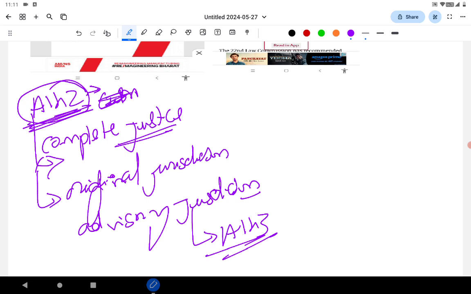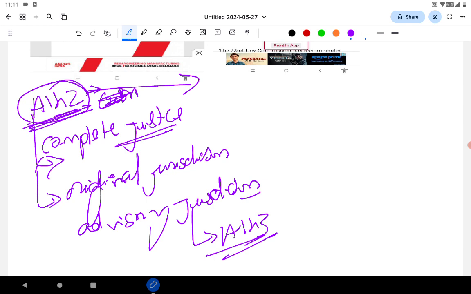This is how a particular topic that comes in the news is covered. See, and also what are the articles, very important, what are the articles that support Article 142? Article 142 actually is supported if you have studied well. Hope that's only 20 days remaining, you have studied well. Article 142 is supported by Article 32, that is right to constitutional remedies.